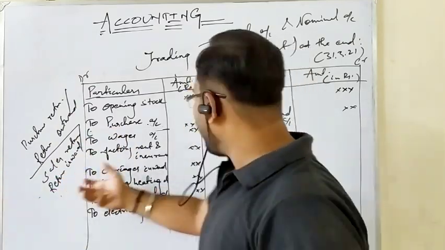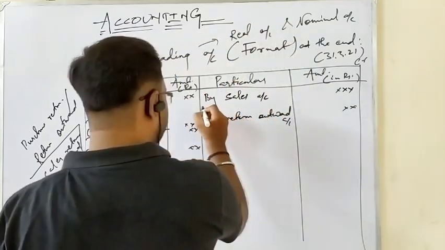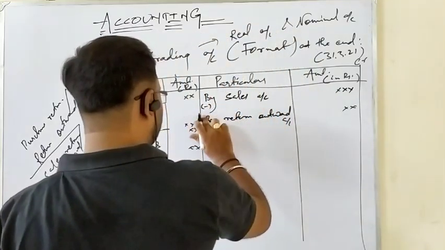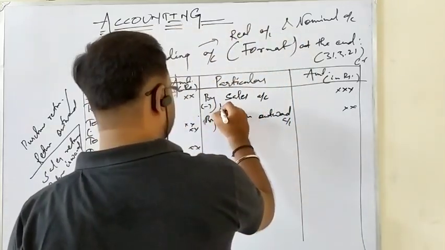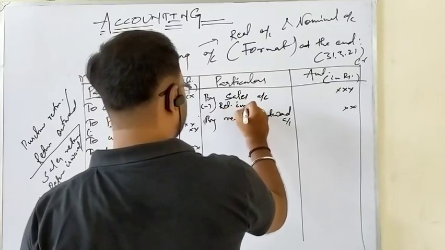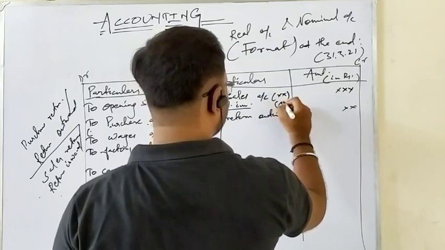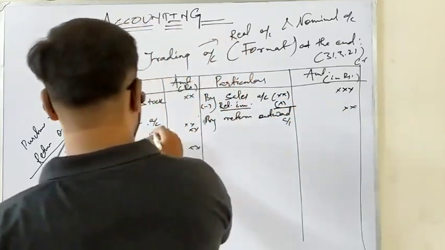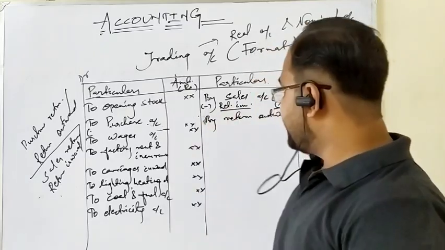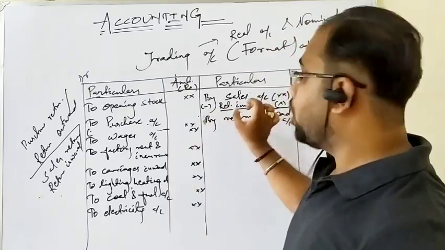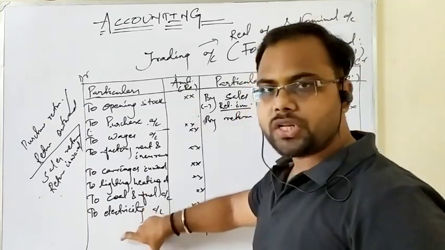So return inward can be deducted from sales, likewise we did for purchases. Okay. So if you have space and if you do not forget to post sales return or return inward, then you can deduct it over here. That is return inward. You can write the amount here and deduct it, then you can post the net amount. But if the same problem happens with the sales also, if you have not left any space or you forgot to post the return inward, then you can do the posting on the opposite side.